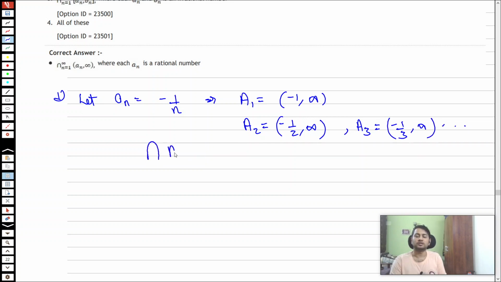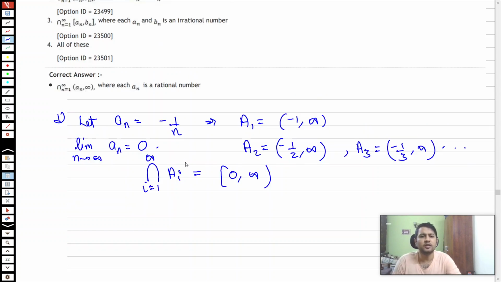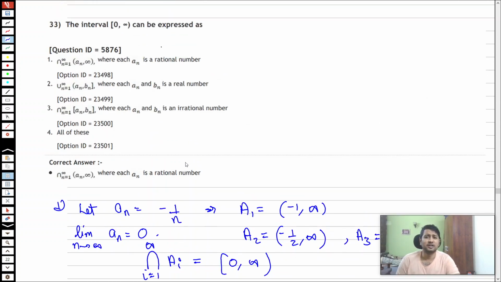So the intersection of all these A_i sets from i equals 1 to infinity is going to be the closed set 0 to infinity. So 0 is definitely included in all these sets. The limit of a_n as n tends to infinity is going to be 0, whereas anything to the left of 0 will not be included. So option A is definitely true.